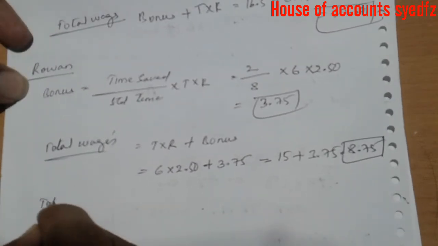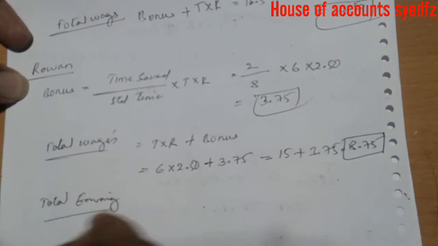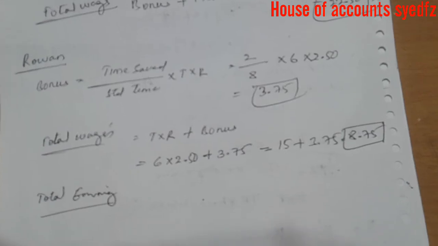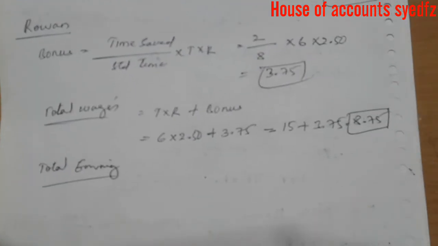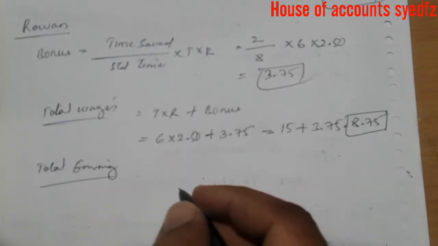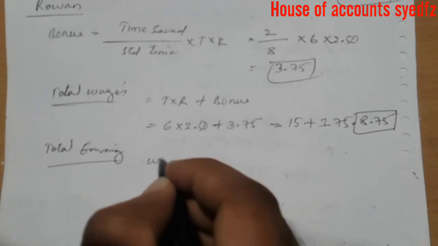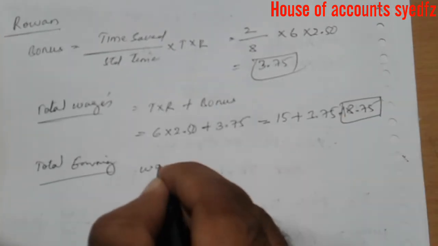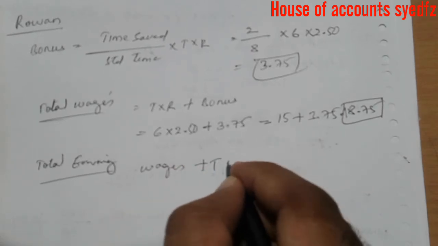And total earnings. Total earnings is different, total wages is different. This is the wages only. With extra bonus, let's calculate how much he is earning. Wages, okay, sorry, it's 18.75. Wages plus time taken into rate.